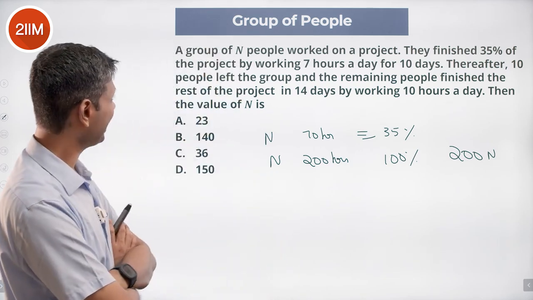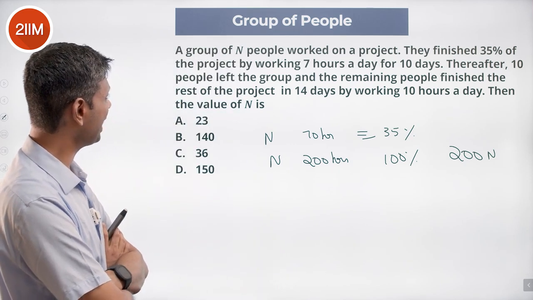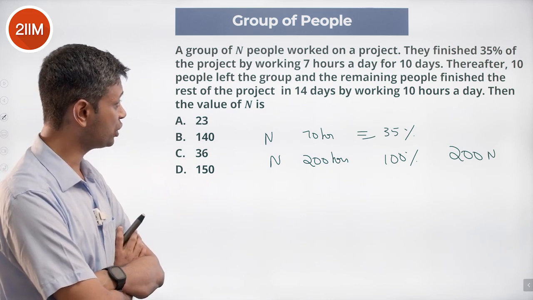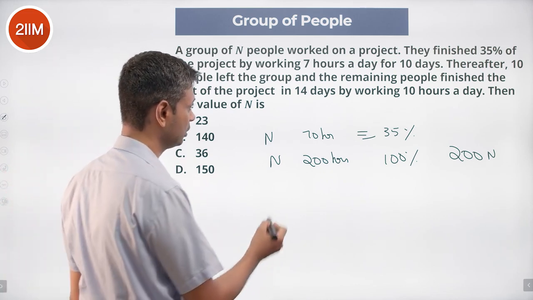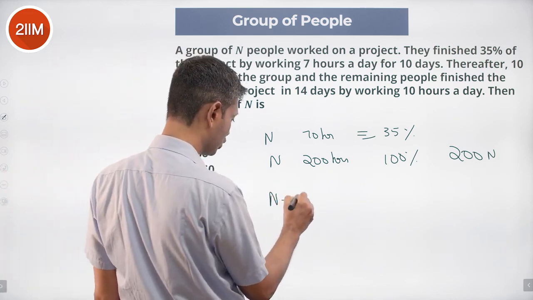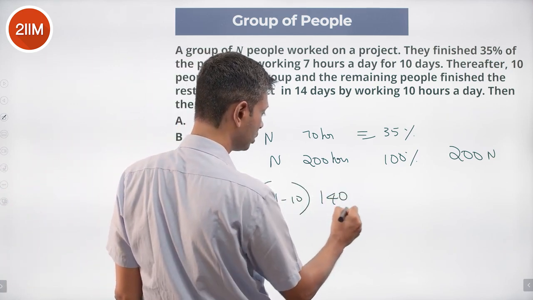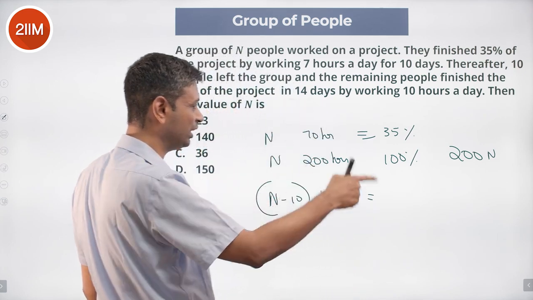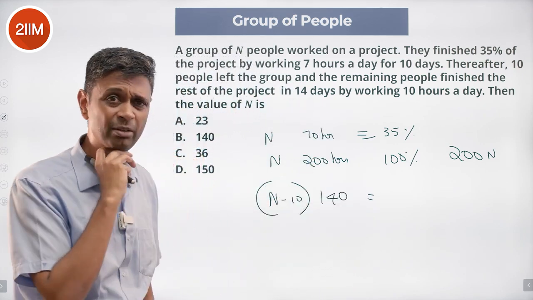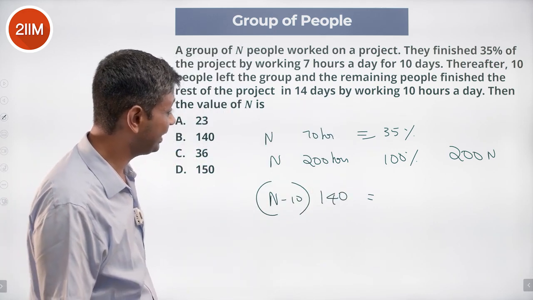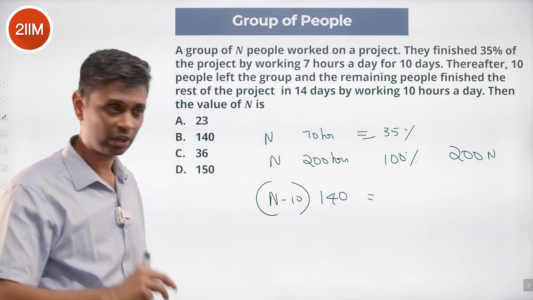Thereafter, 10 people left the group and the remaining people finished the rest of the project in 14 days, working 10 hours a day. So the remaining N minus 10 people work 140 hours to finish the remaining task. 70N had been completed, and the total task is 200N.